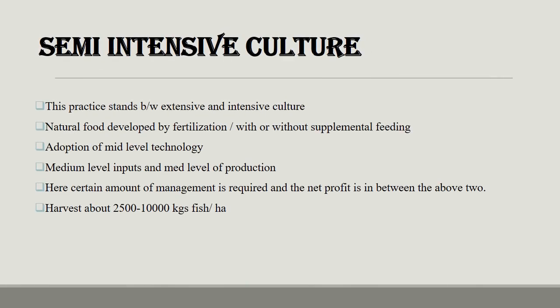The third type is semi-intensive culture. All these types are on the basis of intensity. In semi-intensive culture, this practice stands between extensive and intensive culture. Natural food is developed by fertilization without supplemental feeding. It involves adoption of mid-level technology, medium level inputs and medium level of production. Here, a certain amount of management is required and the net profit is in between the above two. Harvest is about 2500 to 10,000 kg of fish per hectare.